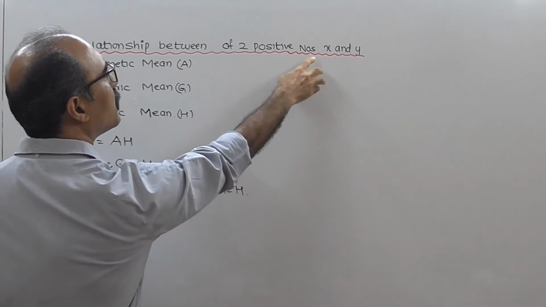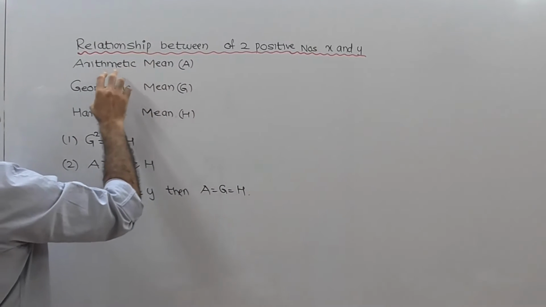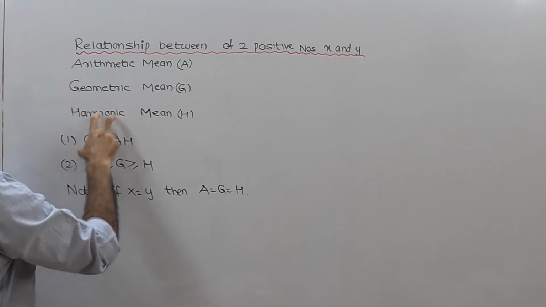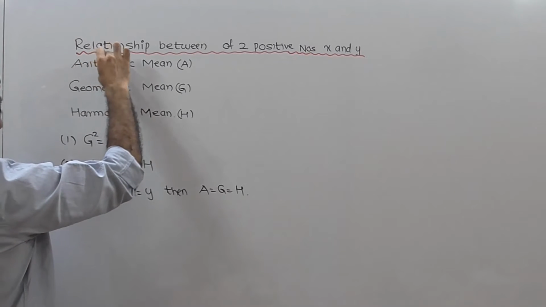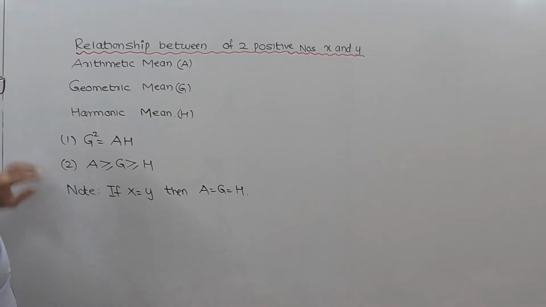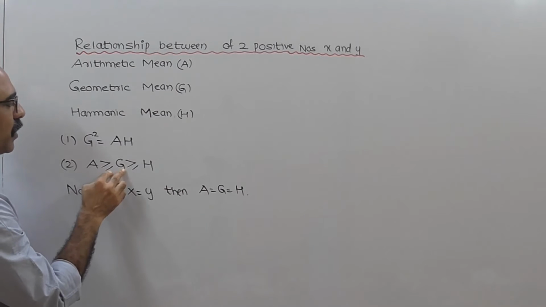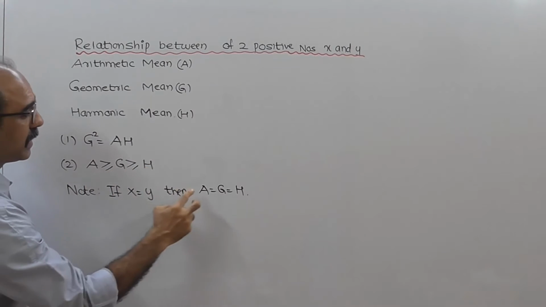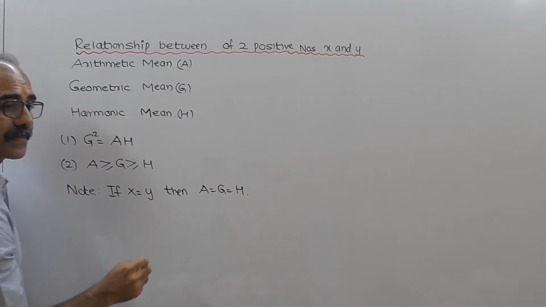Between two positive numbers x and y, there is a relationship existing between arithmetic mean, geometric mean and harmonic mean. The first relationship is G square equals AH and the second relation is A is greater than or equal to G and that is greater than or equal to H. If x equals y, then A equals G equals H.